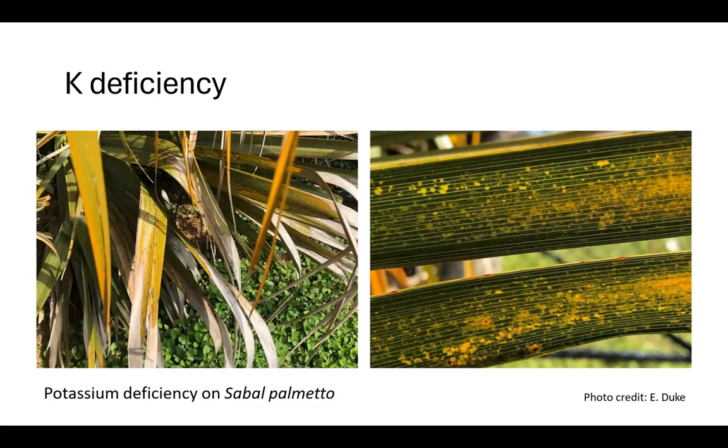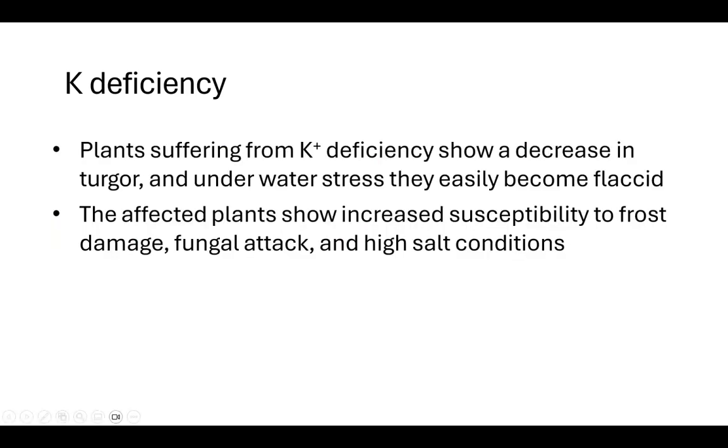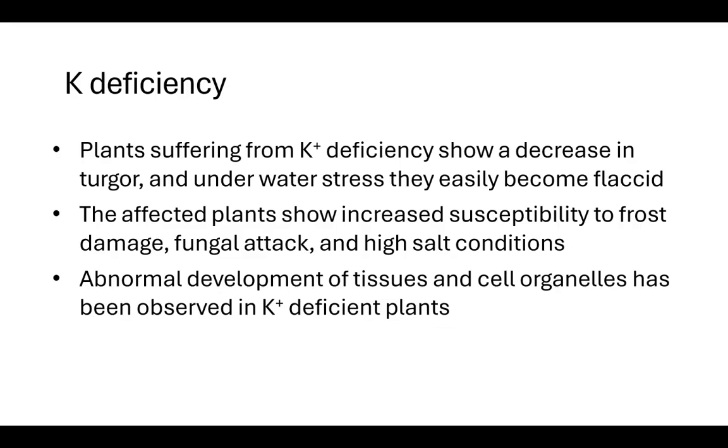of a potassium deficiency. Plants suffering from potassium deficiency show a decrease in turgor and in water stress, and they easily become flaccid because they can't regulate the water properly. The affected plants show increased susceptibility to frost damage, fungal attack, and high salt concentrations. Again, if something is not functioning properly, it cannot defend itself properly. Abnormal development of tissues and cell organelles has been observed in potassium-deficient plants, so all of these become very important.